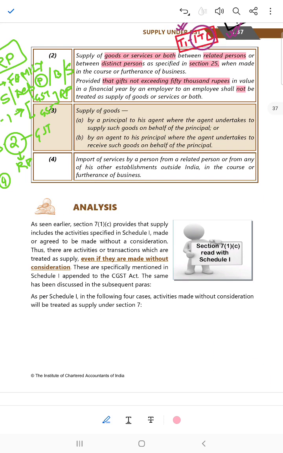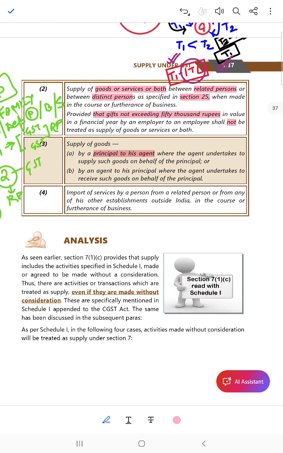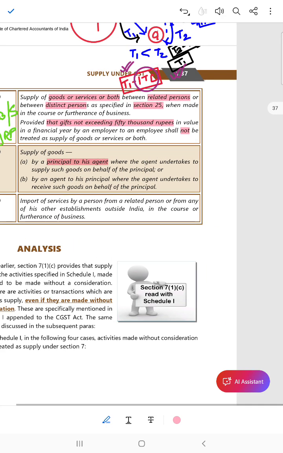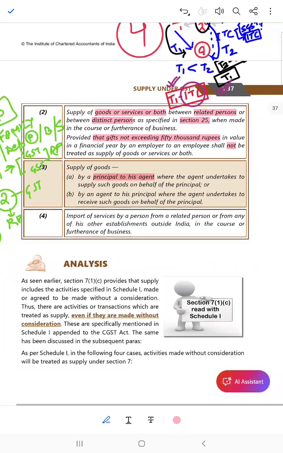Deemed supply of goods to principal to his agent. Now, see, there are two different situations. I'll explain it about principal and agent. Where the agent undertakes to supply such goods on behalf of the principal, or the agent undertakes to receive such goods on behalf of the principal. Okay, so I'll show you what this agent means.